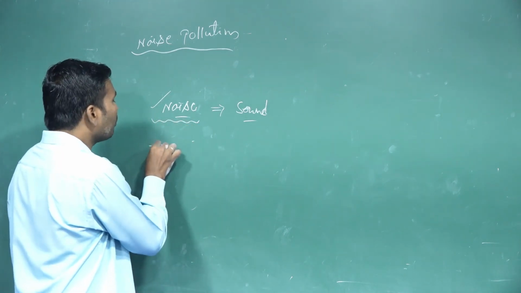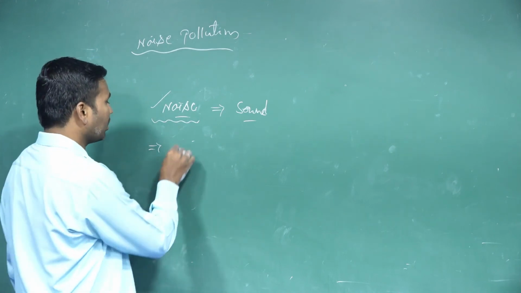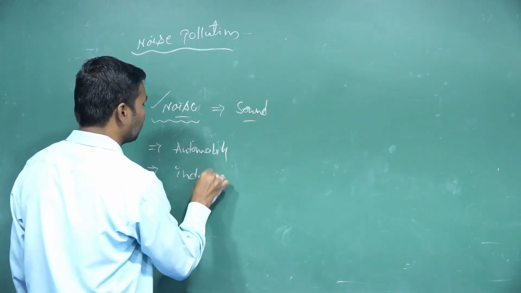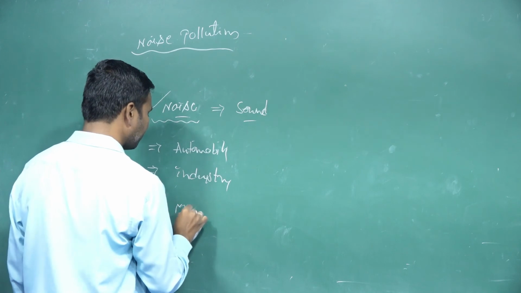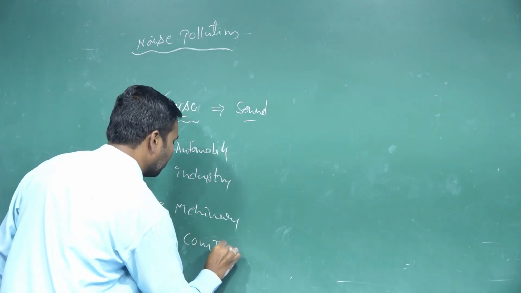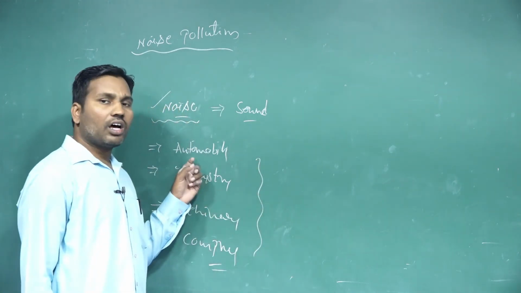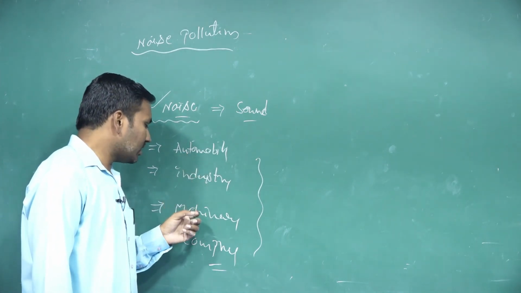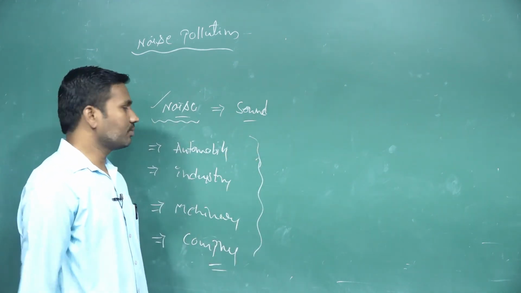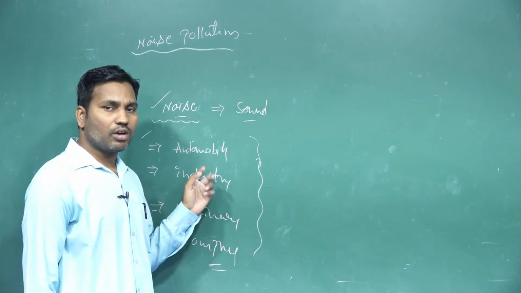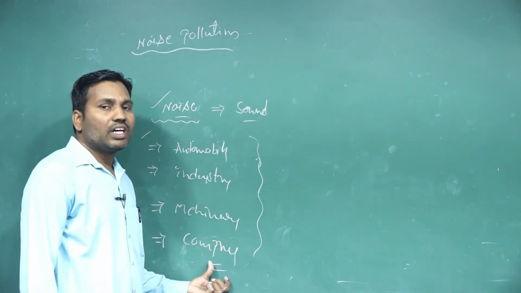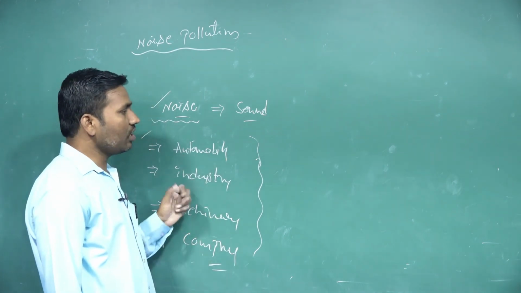Generally, the sources of noise pollution are automobiles, industries, machinery, compressors, etc. So these large scale industries, automobiles, machineries and compressors are different sources that produce noise. And not only these, even speakers and loudspeakers are different sources of noise pollution.